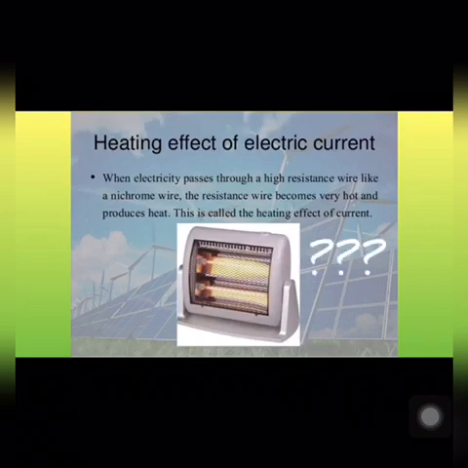So now what do we mean by the heating effect of electric current? We know, and we have also discussed earlier, that energy can be transformed from one form to another. Like electrical energy can be converted into heat energy, sound energy, mechanical energy. So when current passes through an appliance, it gets electrical energy.